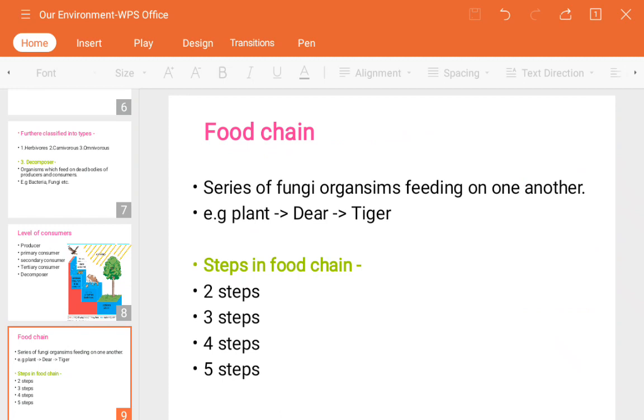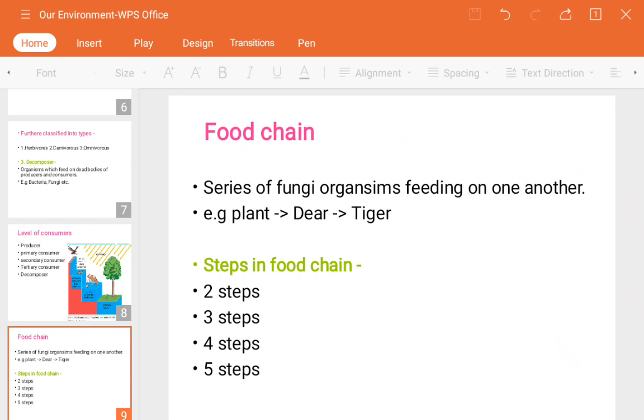The producer, that is a plant, then the deer is a primary consumer, next you can call it a tertiary consumer. Okay, now next, the steps in the food chain. Why do we need to study the steps in the food chain? As I have told you, there are many types of food chains in the environment. In 2 steps it will be complete, in 3 steps it will be over, in 4 steps or 5 steps. More than that we cannot have, because there are some reasons. Okay, so we will see.